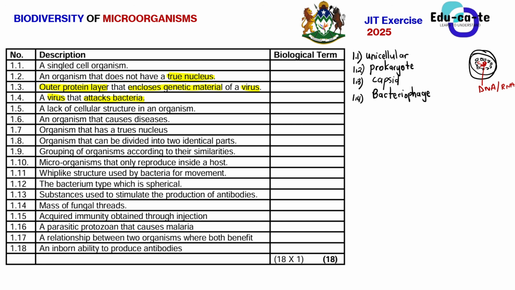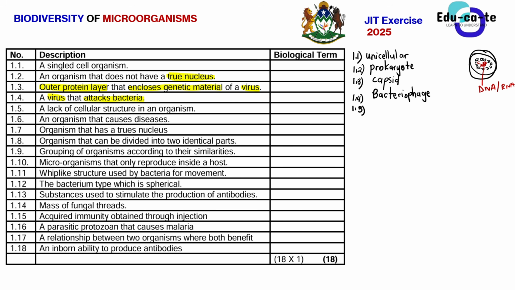Cholera is caused by a bacterium, right? So basically, if I bring a bacteriophage and inject it into your body, that virus known as a bacteriophage will be able to kill the cholera bacteria, and then you'll be back to normal. So as much as viruses can cause diseases in us, we can also use some viruses to heal the diseases caused by bacteria, because bacteriophages are able to kill and attack bacteria.